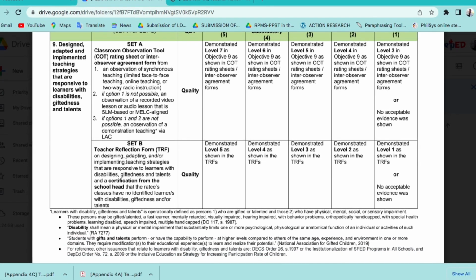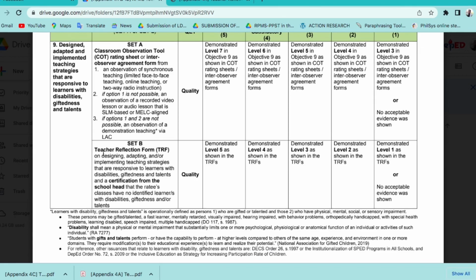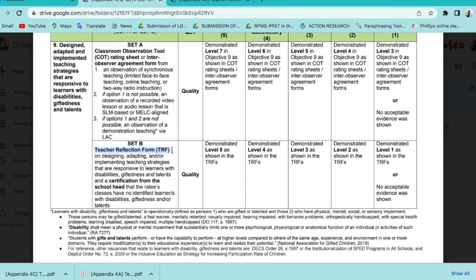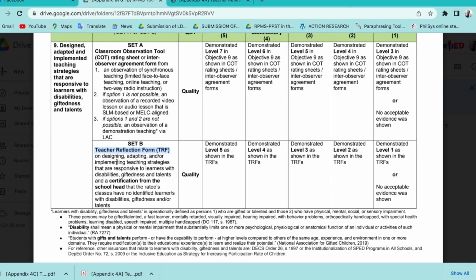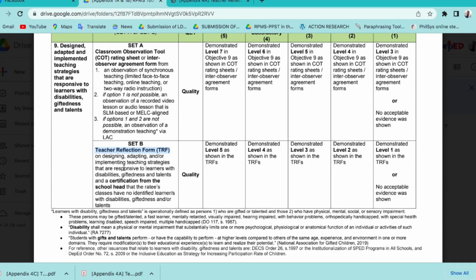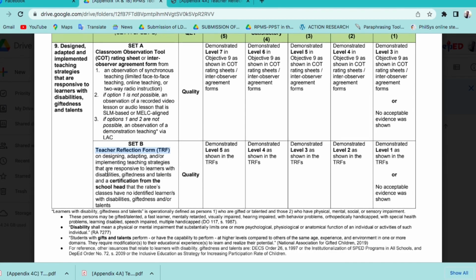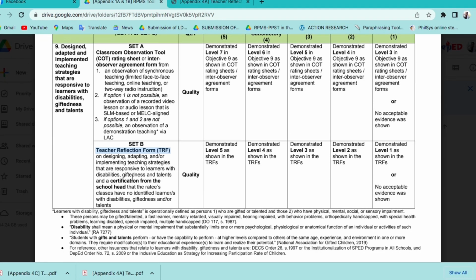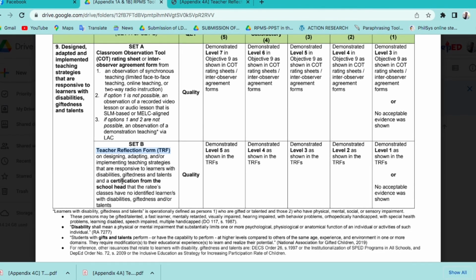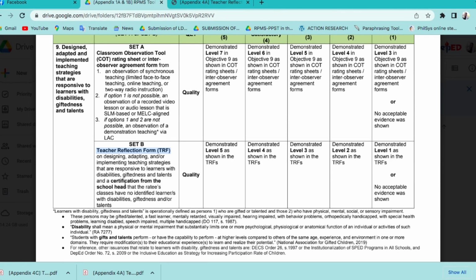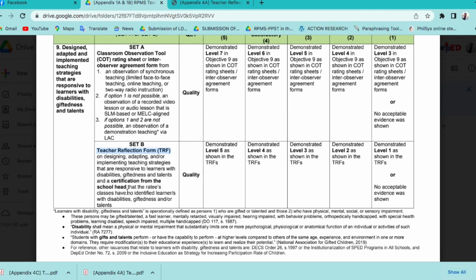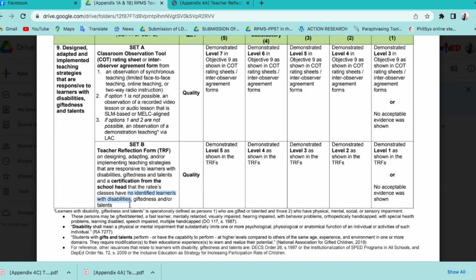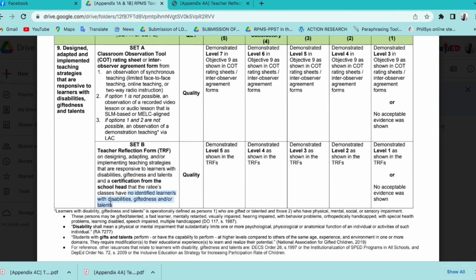This is the teacher reflection form on designing, adapting, or implementing teaching strategies that are responsive to learners with disabilities, giftedness, and talents, and, take note, a certification from the school head that the rated classes have no identified learners with disabilities, giftedness, or talent.